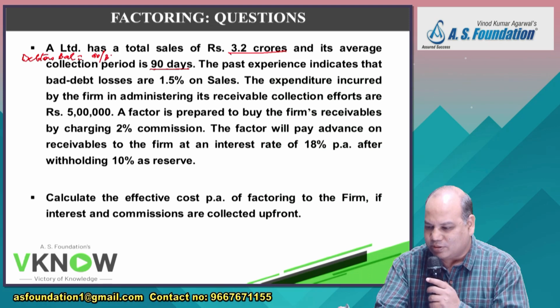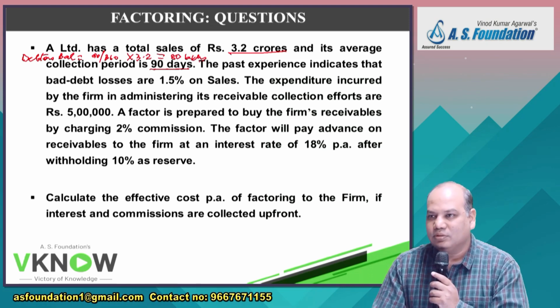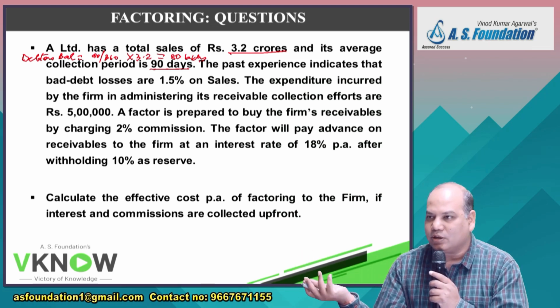90 days divided by 360 days into 3.2 crore is 80 lakh. Three by 12 into 3.2 crore. From where are you getting 0.20, 0.31, and so on?